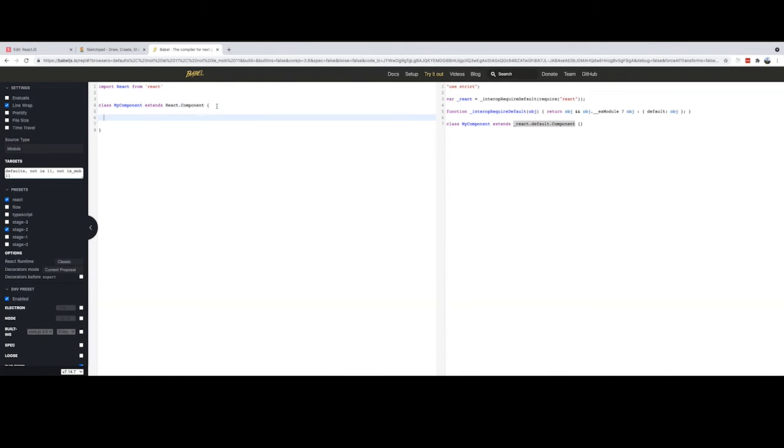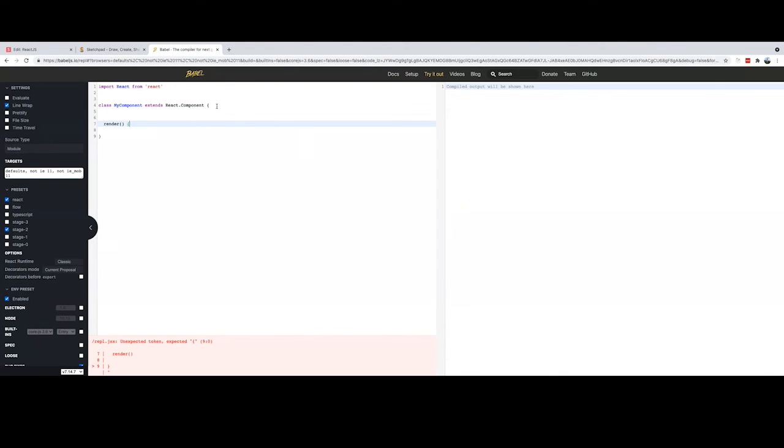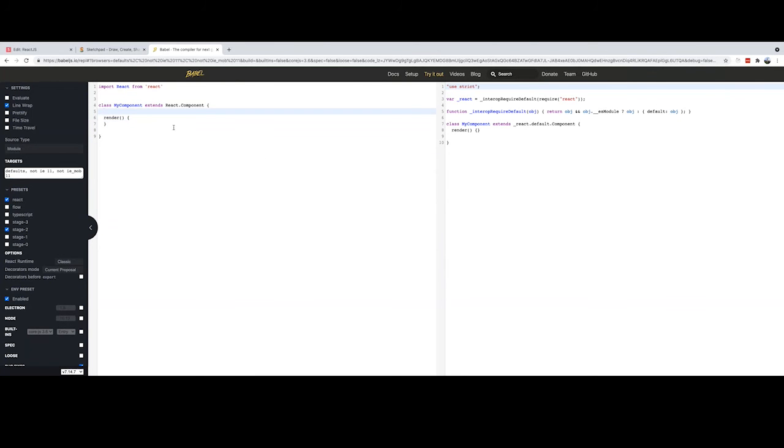So let me write one more thing, some function inside this. So you will see how this code is getting compiled into the previous version of JavaScript.